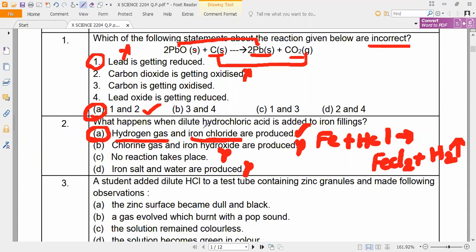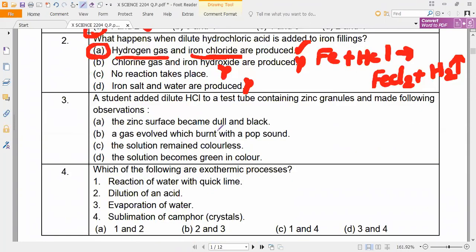Next, a student added dilute HCl to a test tube containing zinc granules and made the following observations. So what are zinc granules? Zinc granules means zinc which contains small impurities. We use it so that the reaction takes place well.